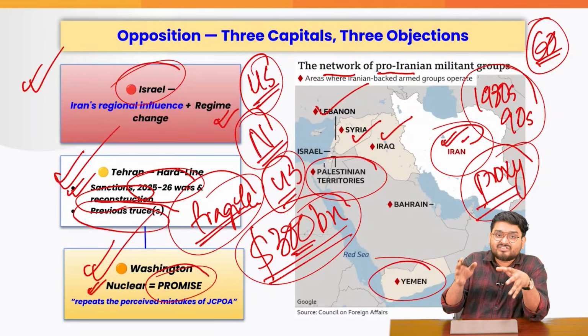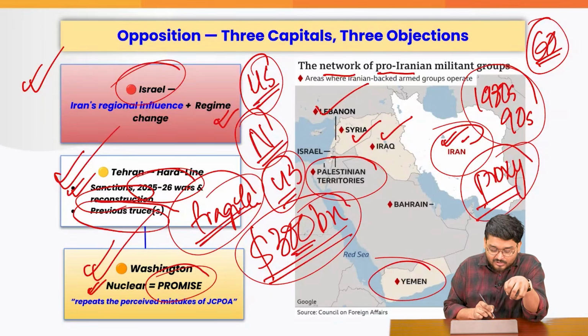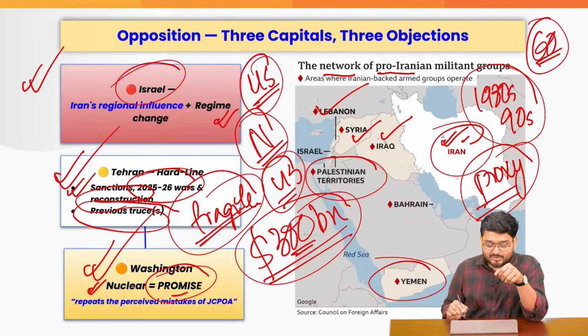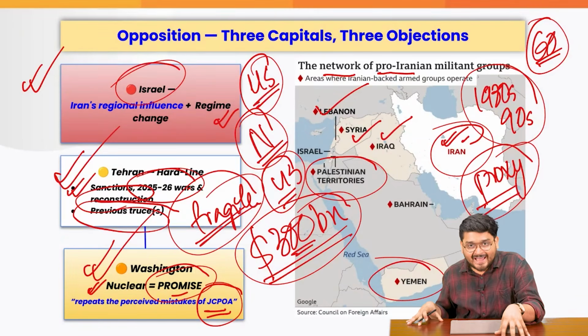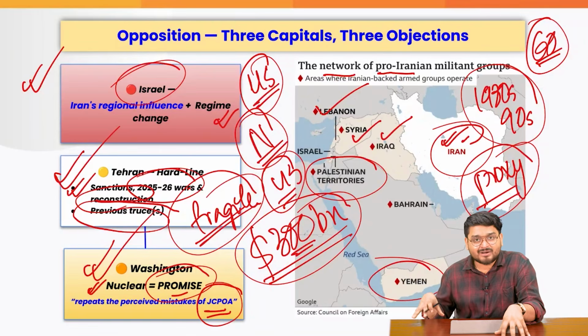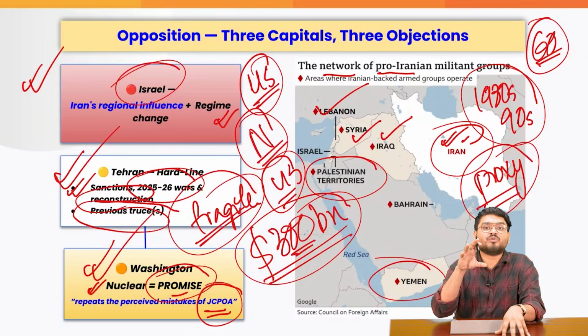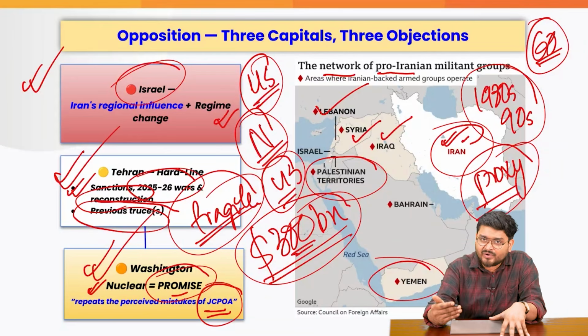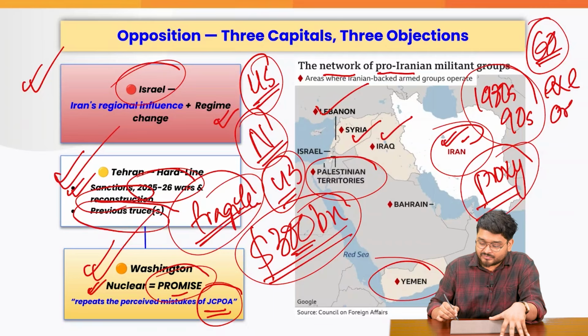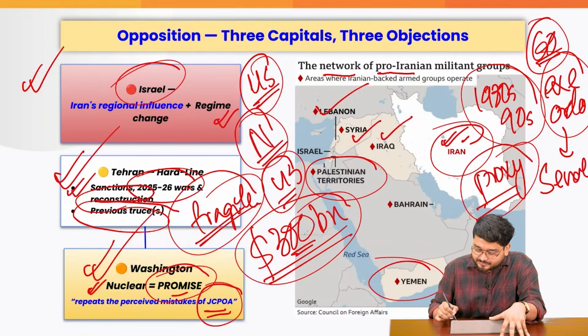The opposition in the US is saying that these are only promises, because the mistakes of the Joint Comprehensive Plan, which was agreed by the Obama administration, are still there. Why? Because anything related to Iran that the US has done so far has only been executive orders, that means presidential orders. These are not passed by the Senate.